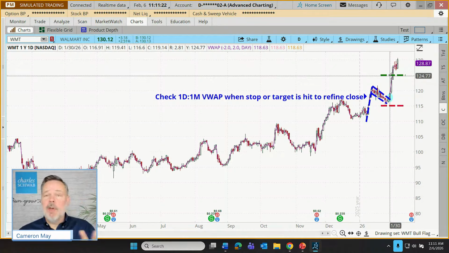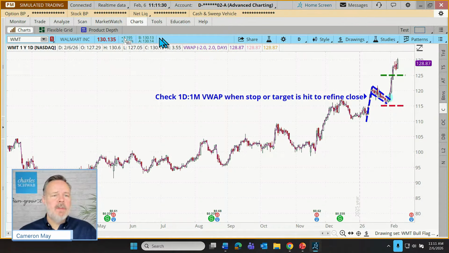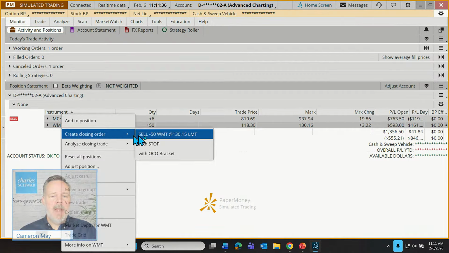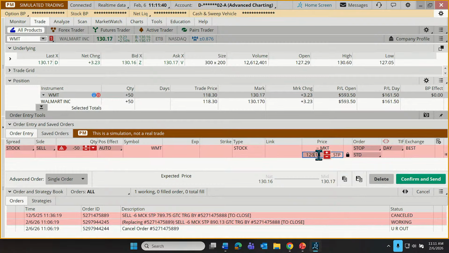Now, Zach is saying we could attach like a trail stop. That's another potential approach. I'm just going to do just a price stop. Okay, so let's do that. Let's go to our monitor tab. Here's our Walmart position. I'm going to right click on that and create a closing order with a stop. And let's just put that stop at 125 for now. And we'll talk about this again in future weeks if it hasn't been hit yet.